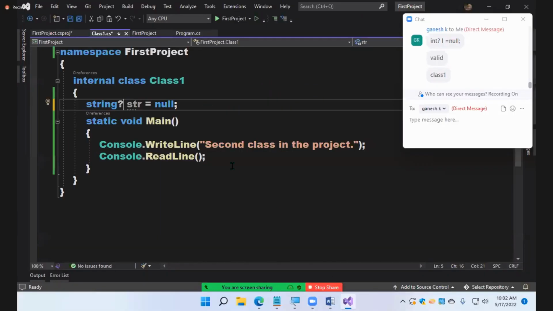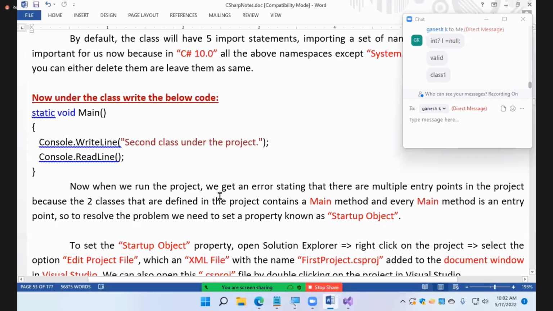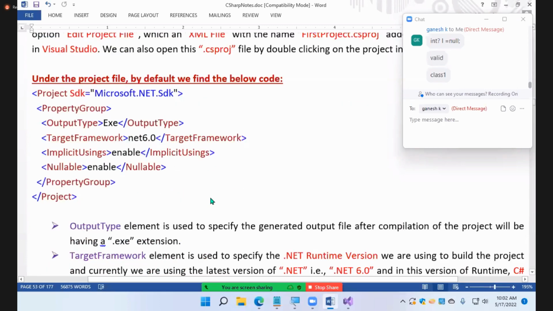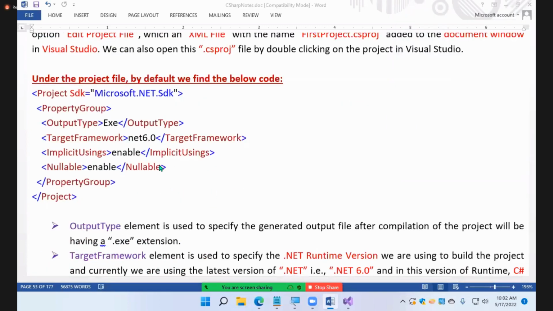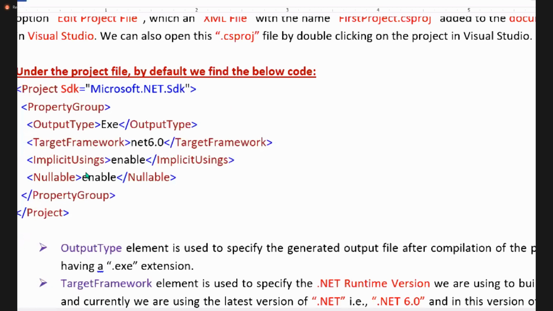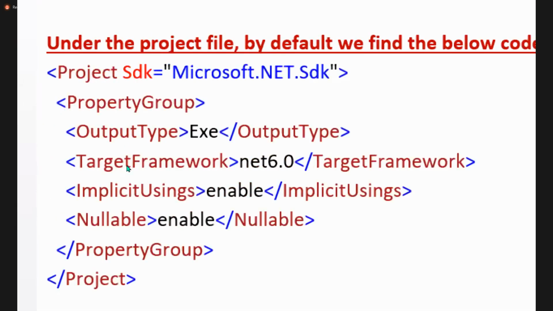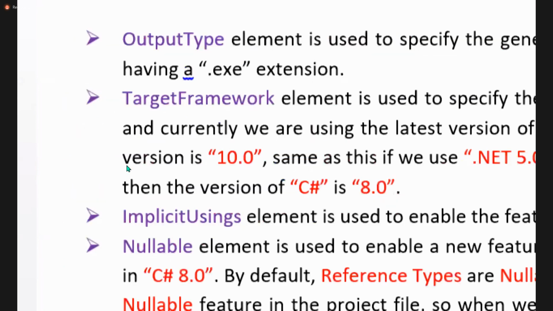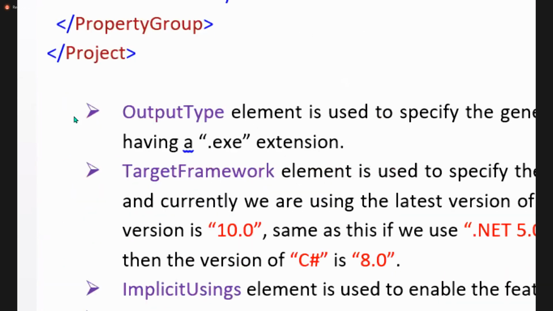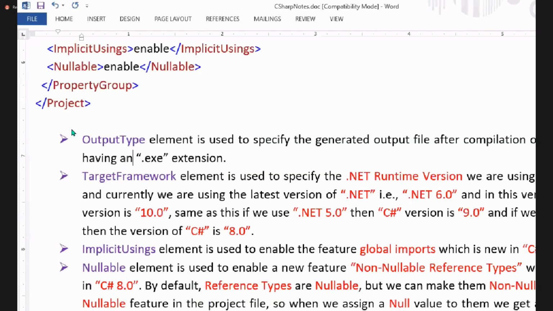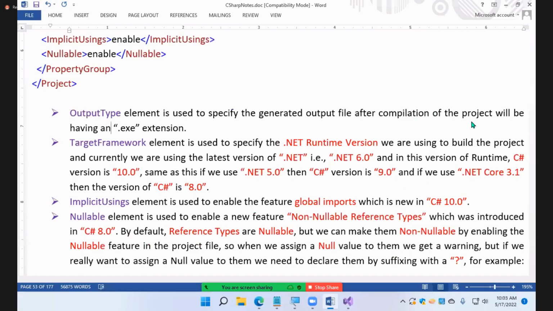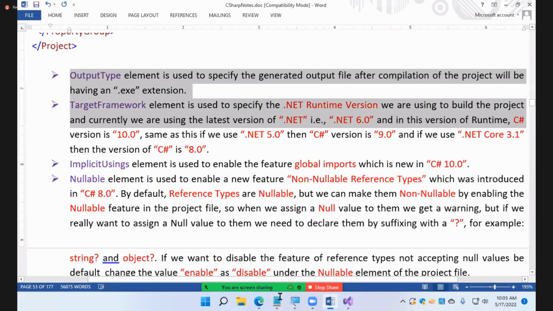That is enabled. And here, I have explained each and everything present there. See, under the project file, by default, we find the below code. Each and everything I have listed: what is the use of it, and why should I use it.